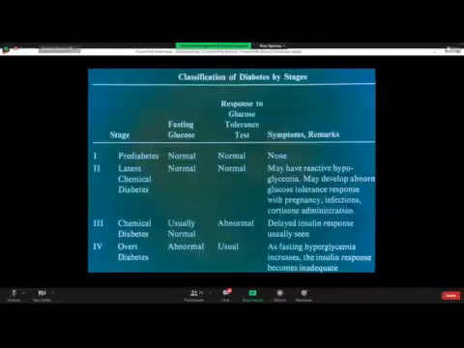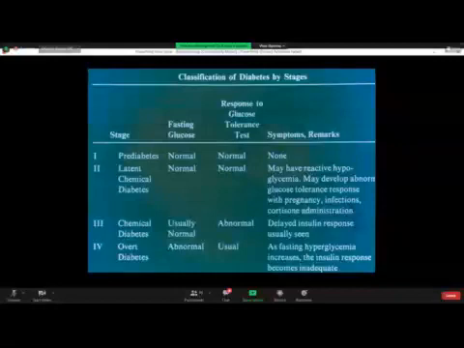For example, they may show abnormal glucose tolerance response when females conceive or become pregnant, when persons get fulminant inflammation or infections, when persons are put on steroid or cortisone therapy, or when a person is in rage or anger. So they are called latent chemical diabetics.